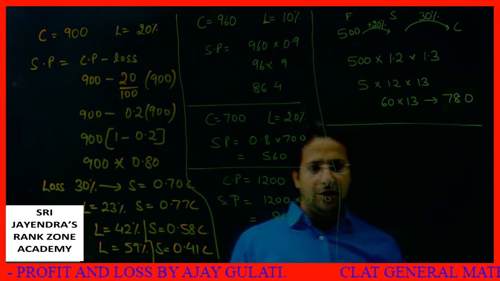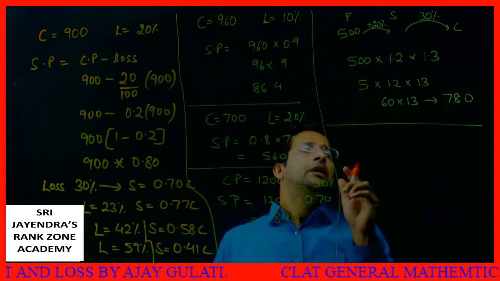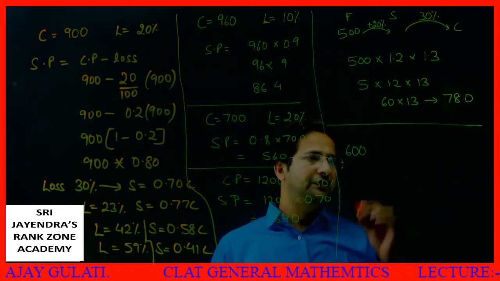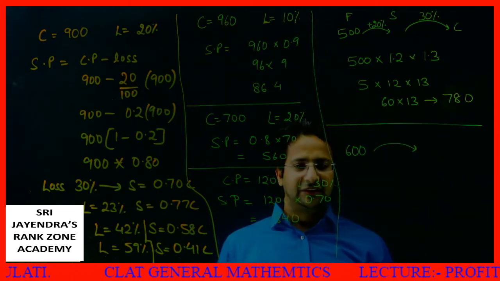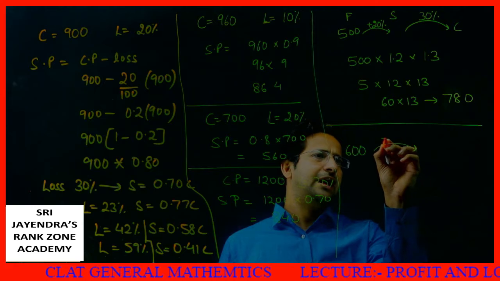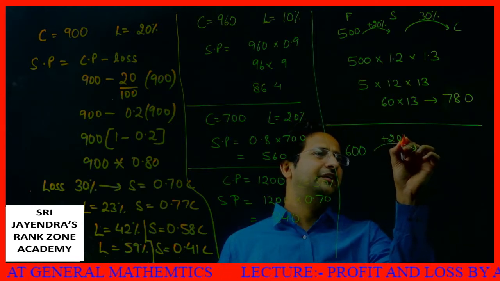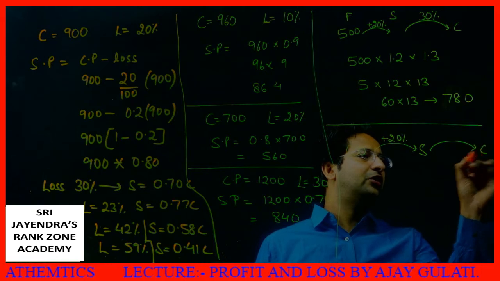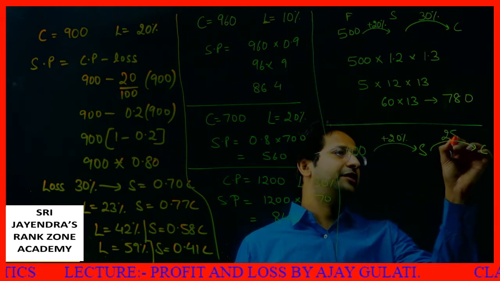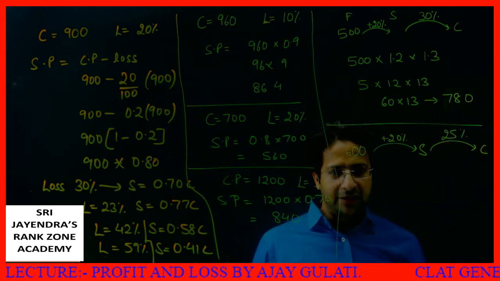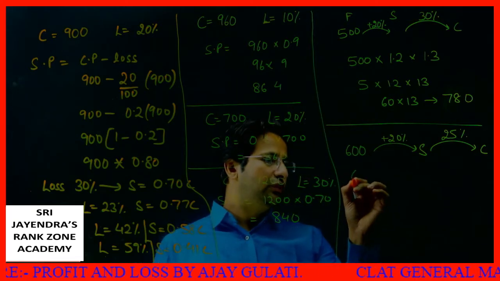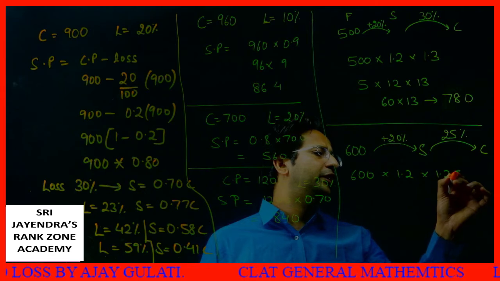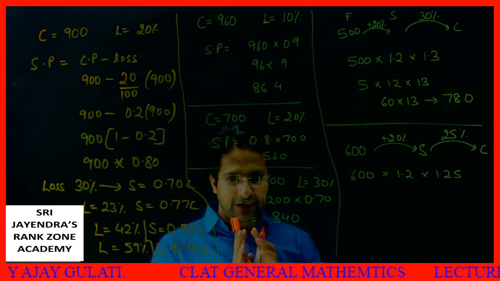Okay. If I say a manufacturer produces a commodity for 600 rupees, he sells it to his customer at a profit of 20%. Let's say his customer is a shopkeeper. Again, the shopkeeper sells it to the customer or the retailer at a profit of 25%. What is the final price? See how to do it. You can write it 600 into 1.2 into 1.25, whatever is easy for you. I'm leaving it entirely up to you.